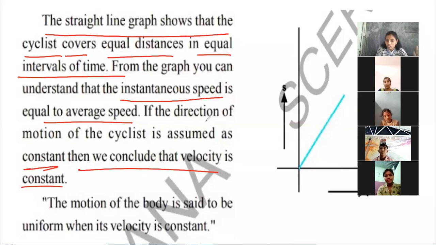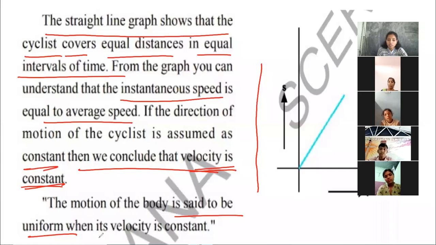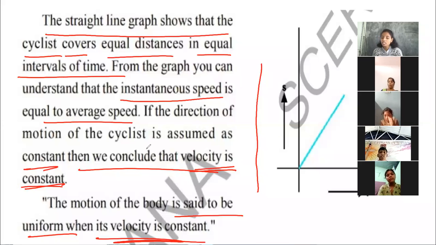Yes or no? The velocity of the person is constant when the direction of motion is constant, when he is moving in a straight line path and the speed is constant. So the motion of a body is said to be uniform when its velocity is constant. This is uniform motion because the cyclist covers equal distance in equal intervals of time.